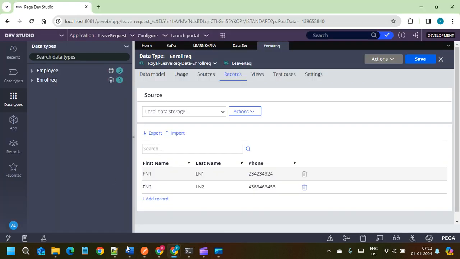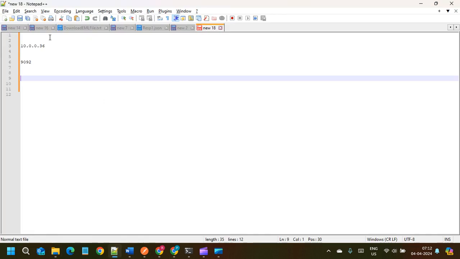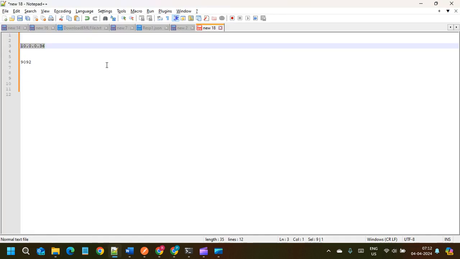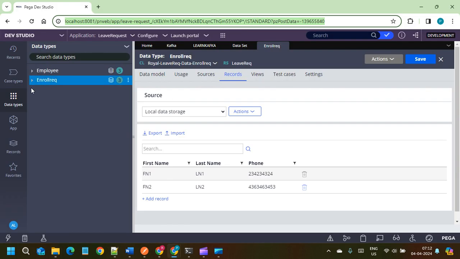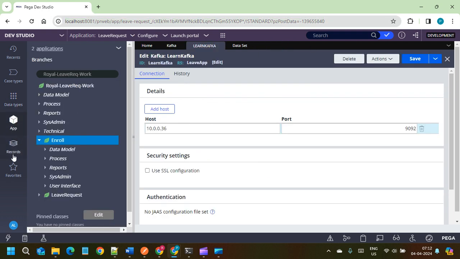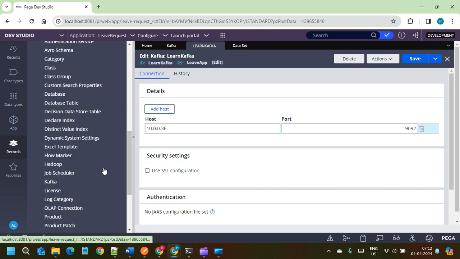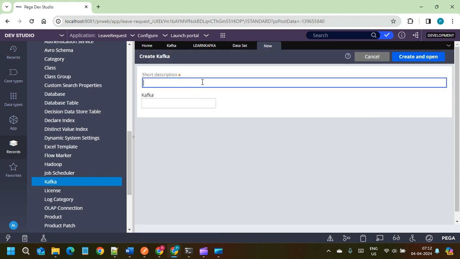Now, in my local machine, we already have Kafka topics present. So I have taken the Kafka server details. Let's go to Records, SysAdmin, Kafka, and create one Kafka rule.